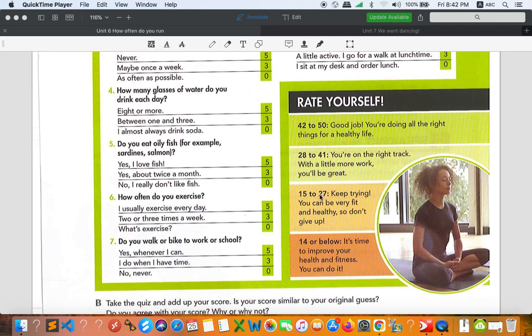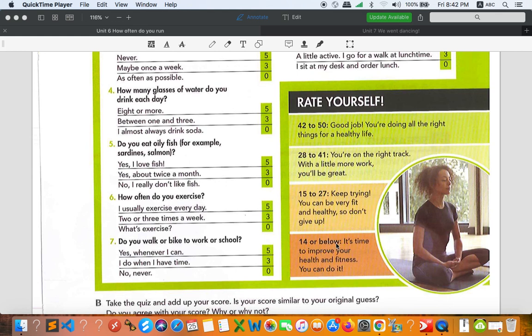See that? 15 to 27, keep trying. You can be very fit and healthy, so don't give up. And the last one is 14 or below. It's time to improve your health and fitness. You can do it. So whenever you are at 14 or below, then there will be problems. You are unhealthy, so you have to do something.